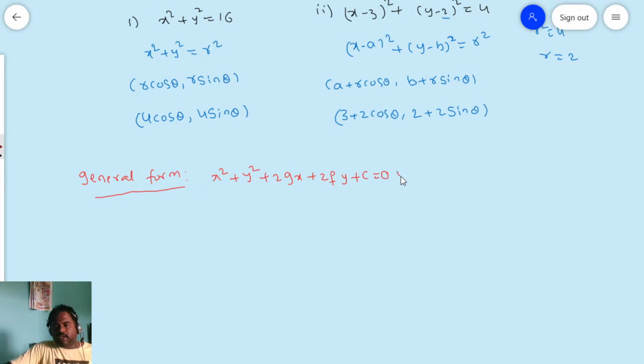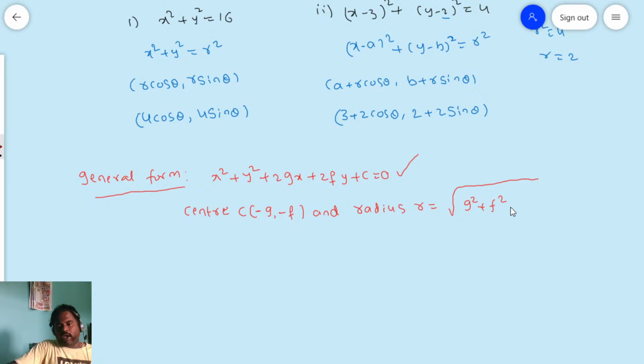This is the general form of the circle where the center is (minus g, minus f), and the radius r is equal to the square root of g square plus f square minus c.